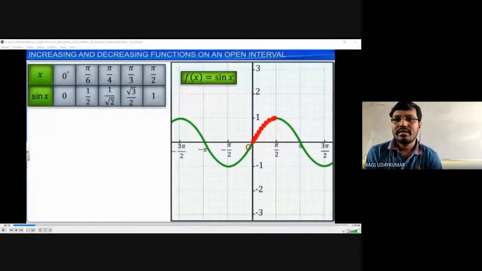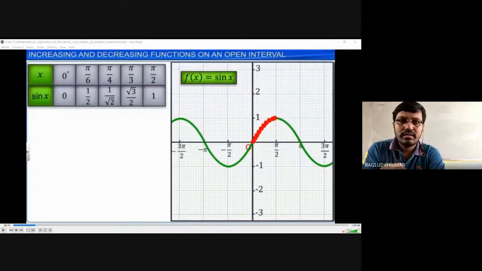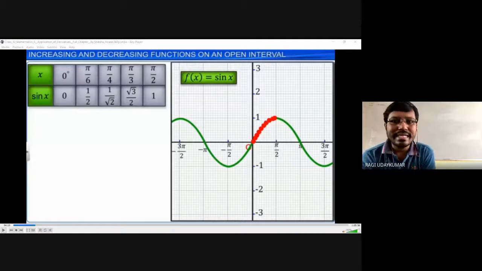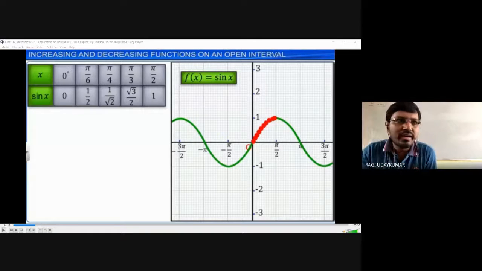Increasing function. Increasing is nothing but whenever you observe the graph, okay, graph observed, then the graph will be going on increasing like this from one place to another place. Okay, so whenever the graph is increasing, from the x value, if you observe here, I am going to show it to you in this video.